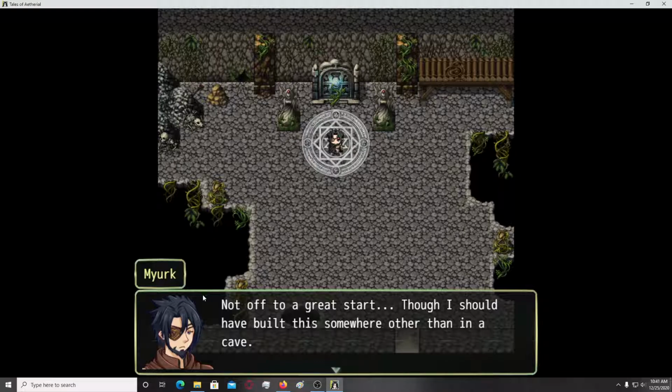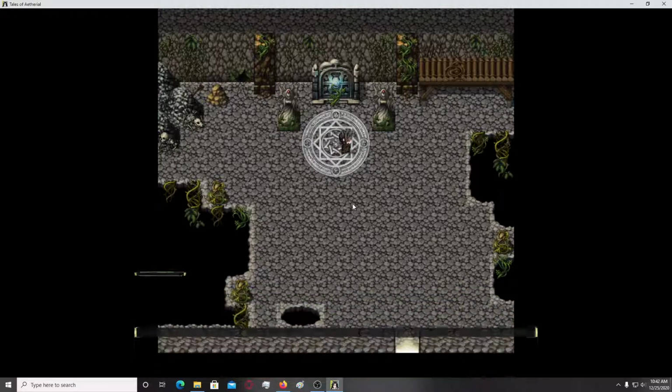Okay, so yes, the blackness. Okay, typical RPG setting. Looks like kind of a ruin. Not off to a great start, though. I should have built this somewhere other than in a cave. Oh, okay, so this is basically a cave. Okay, the things sprouting downwards. I don't know, it gives the impression that there's an abyss down there and this is kind of a plateau.